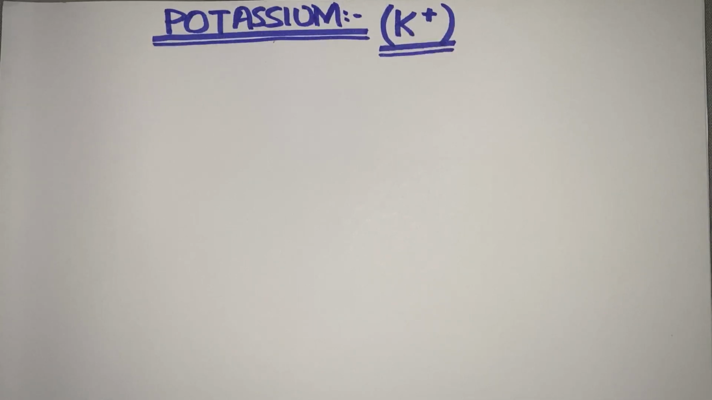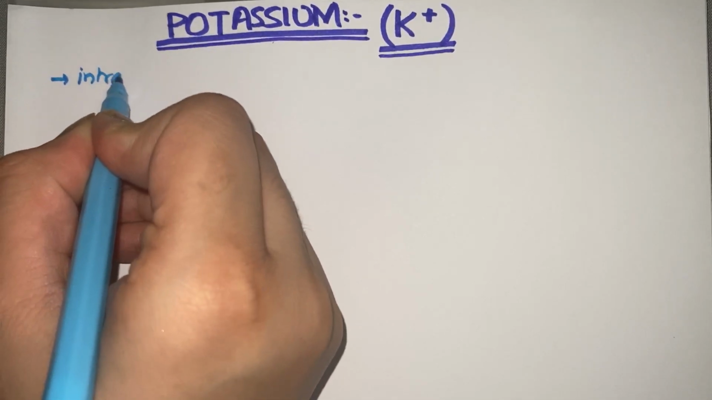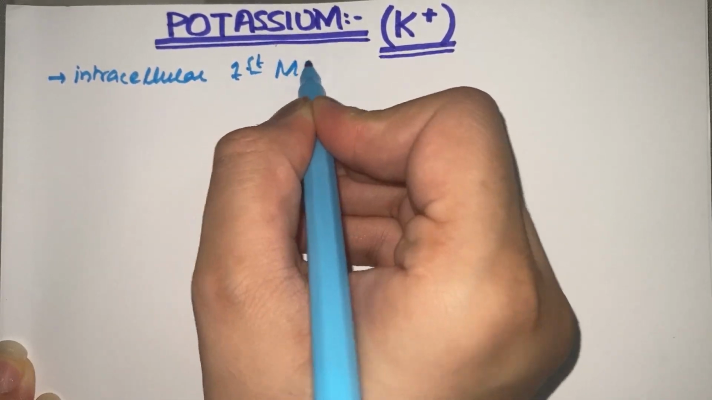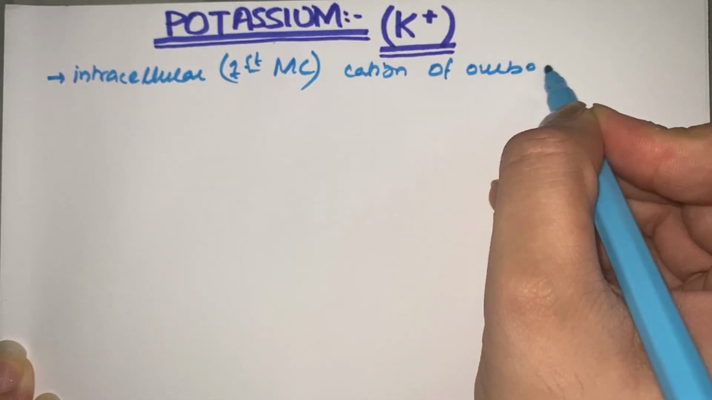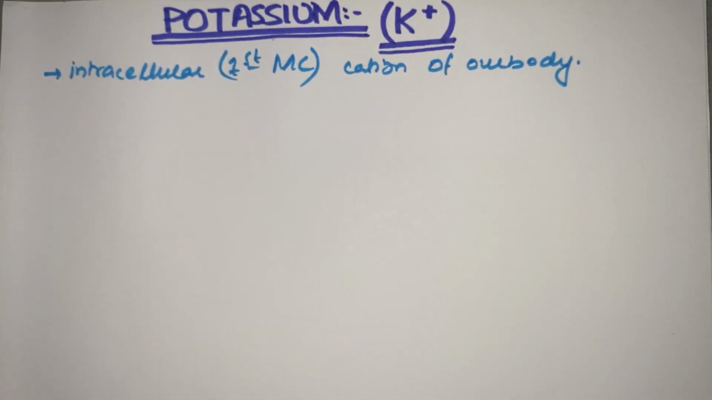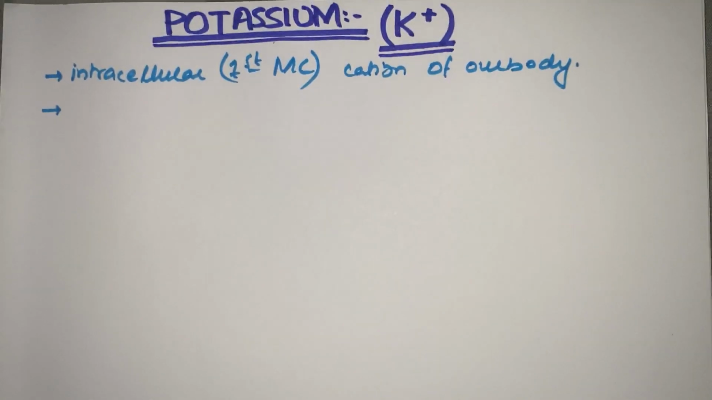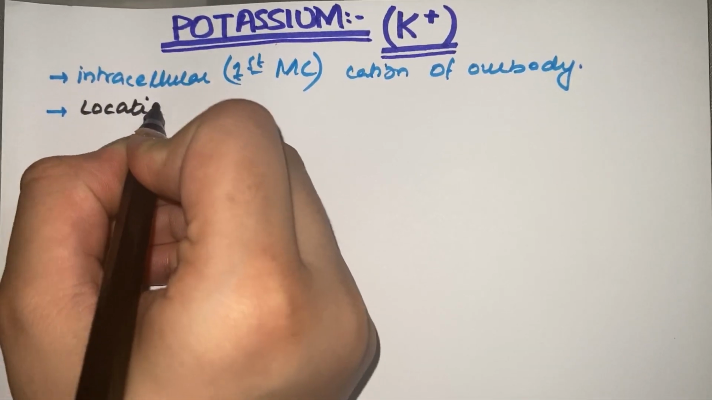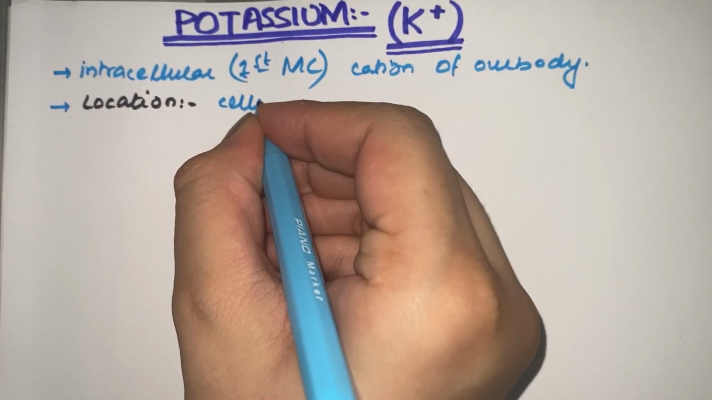First of all, what is potassium? The first important point is that it is the most common intracellular cation of our body. From this it's very evident what the location of potassium in the body is. Its location is within the cells; it is present in all cells of our body.